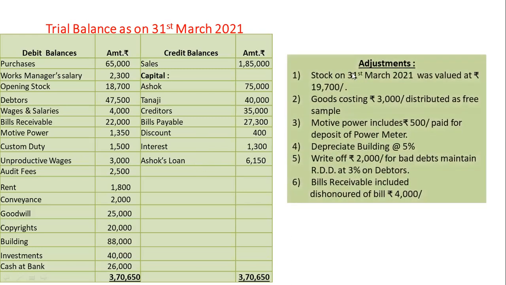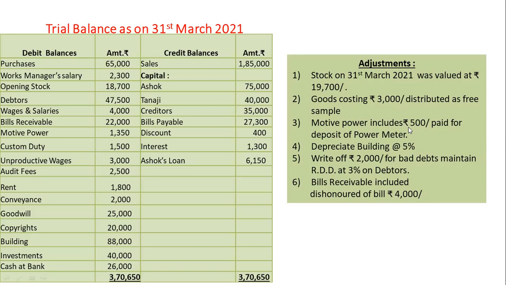Look at the adjustments. Stock on 31st March 2021 was valued at rupees 19,700. Two effects. First, in trading account credit side, and second, mention in balance sheet asset side. Goods costing rupees 3,000 distributed as free samples. Its first effect is trading account credit side, and second effect profit and loss account debit side.